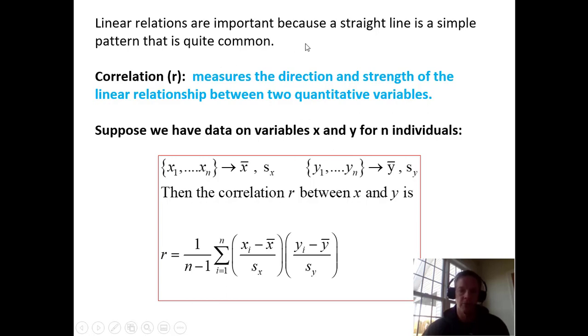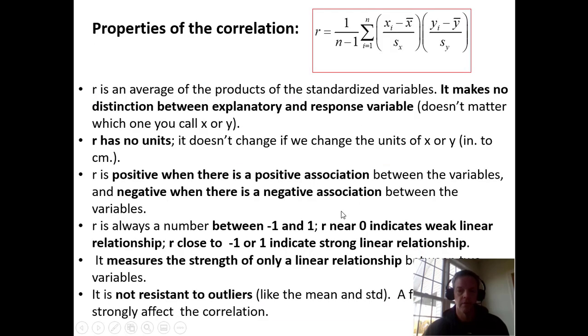So the linear relations are important because a straight line is a simple pattern that's really quite common. And so correlation, R, measures the direction and strength of the linear relationship. And this big ugly thing here shows you how the mathematics is done. It's like doing standard deviation, but even more difficult. And so this is definitely a situation where we use technology. You would use a calculator. And again, my little small calculator, I don't have it handy with me right now. It can even do this. So you don't need SPSS necessarily. Of course, you will be asked to interpret SPSS and do that for your lab, but you can do it with other tools.